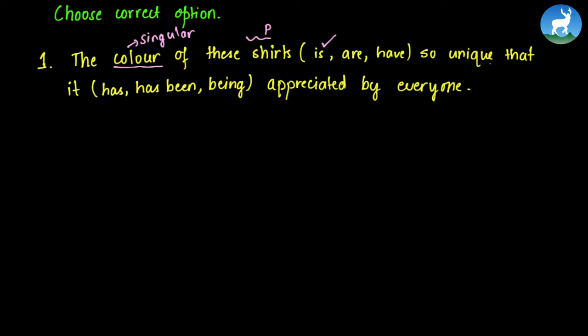So why did we choose "is" and not "are"? Because we are talking about one feature of multiple shirts. So unique that it has been appreciated by everyone. So that it has appreciated by everyone, or so unique that it being appreciated by everyone, does not make any sense. So we can say the color of these shirts is so unique that it has been appreciated by everyone.